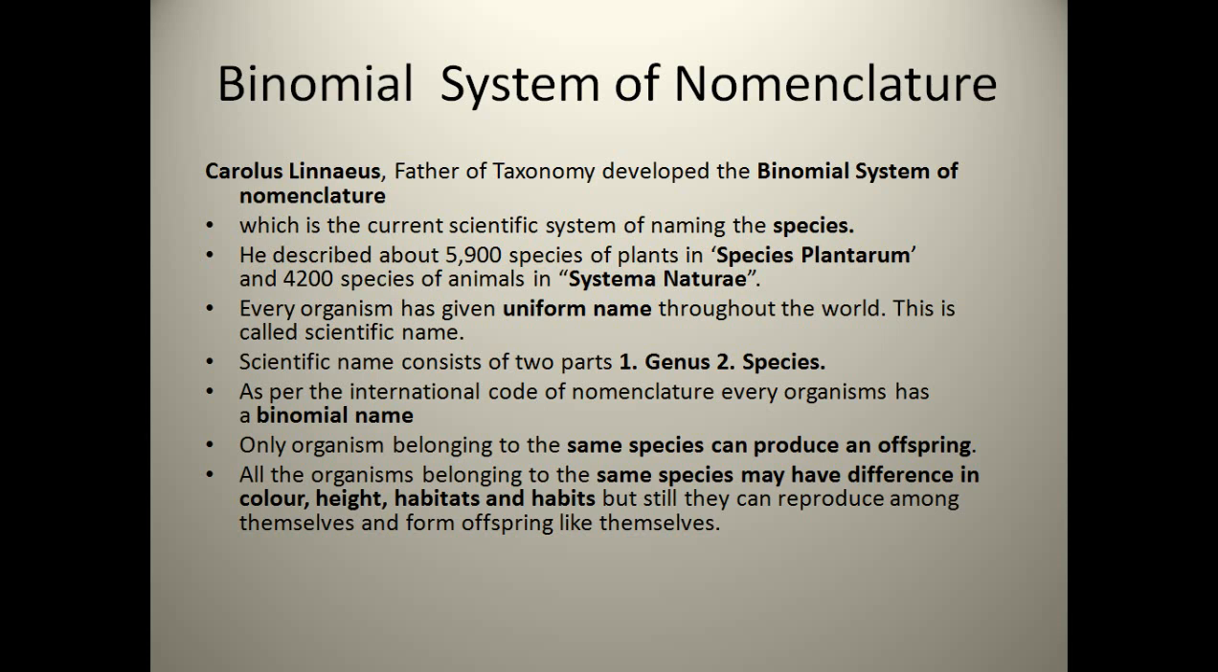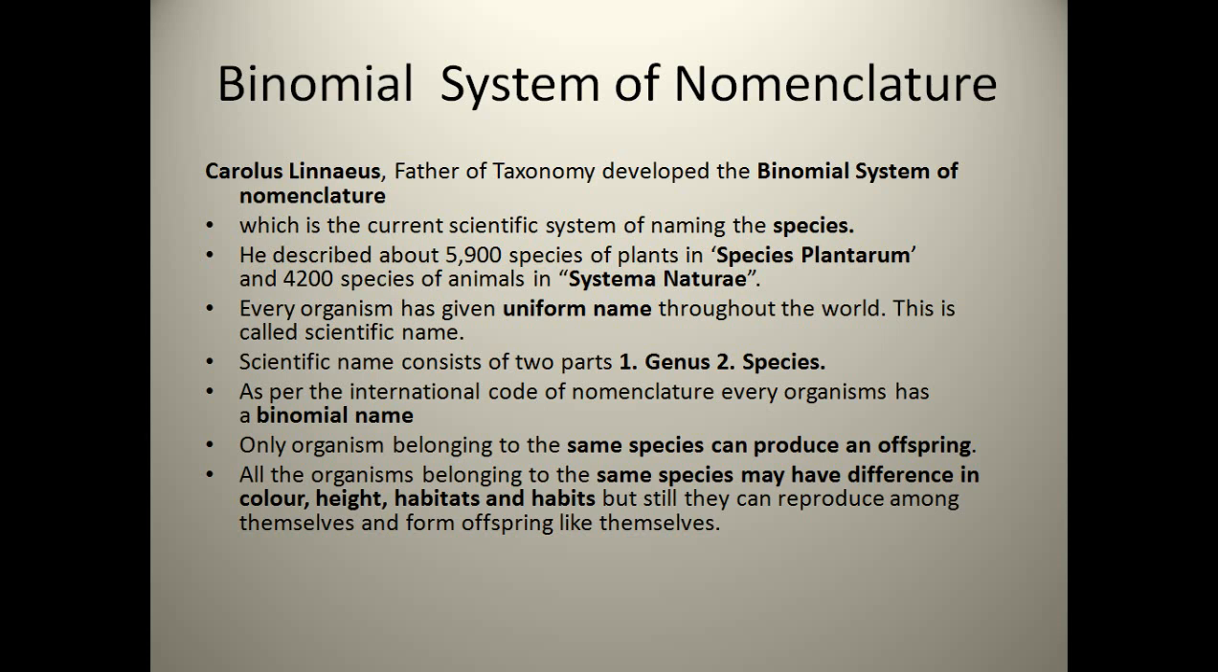Binomial nomenclature is used to identify each organism. Accordingly, a scientific name has been assigned to each organism. It consists of two parts. The first part is the genus and the second part is the species. I already told you on what basis the binomial nomenclature is done, mainly to write the scientific name.